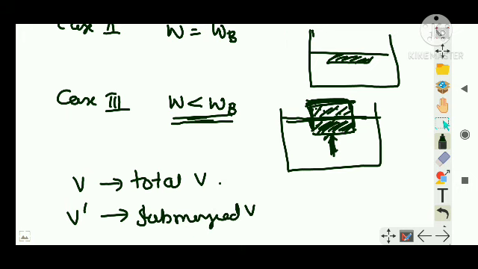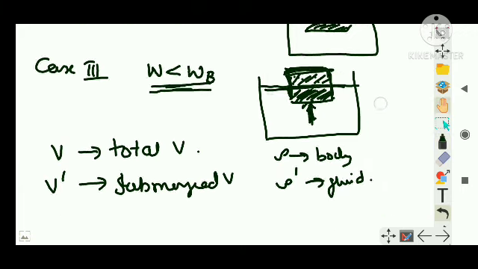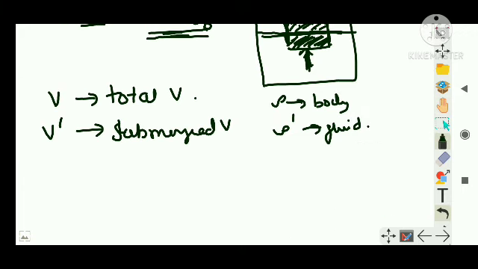Clear? Let's say rho is the density of the body, and rho dash is the density of the fluid. Then when this condition happens, the weight is balanced between the above section and below section. V into rho g, that is the weight of the body, is equal to the weight of the fluid displaced.